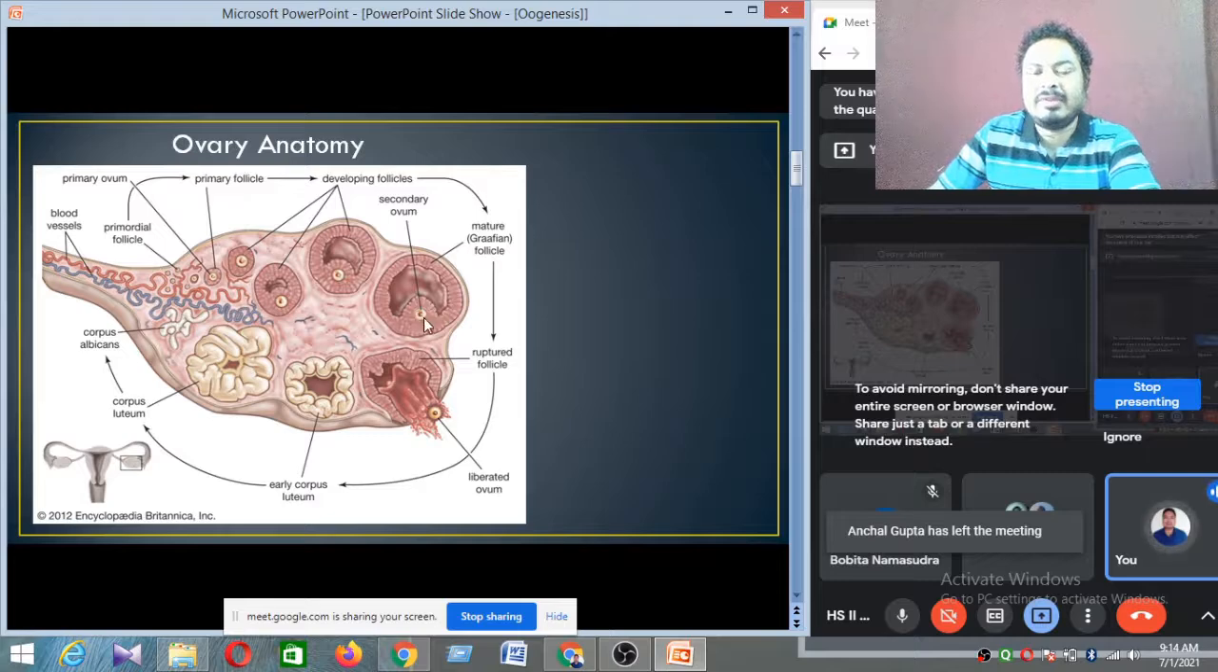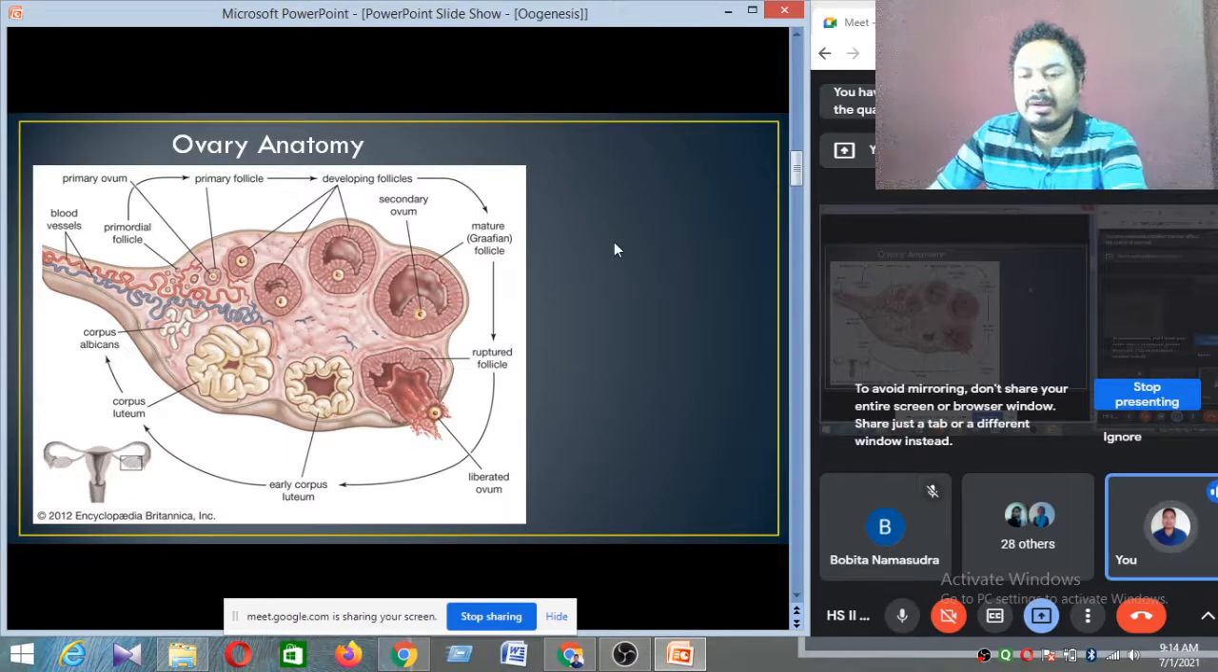Okay, and after a few days, this Graafian follicle bursts, and the secondary oocyte is released to the outside. This condition is called the ovulation process. So during ovulation, the secondary oocyte is released to the outside. Then this ovary is connected with the fimbriae of the fallopian tube. Remember the earlier diagram?